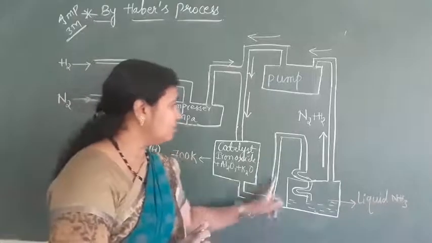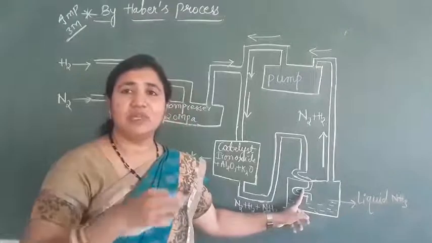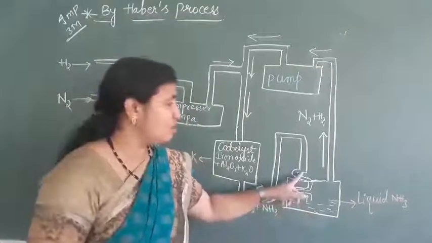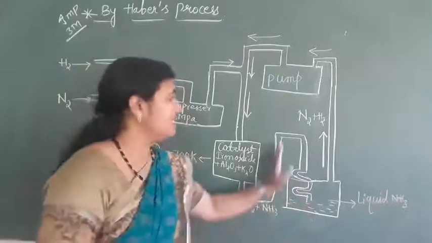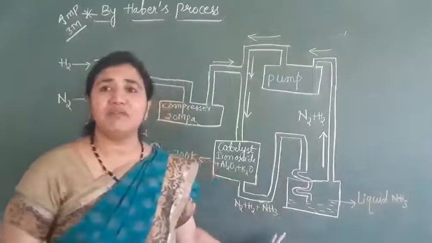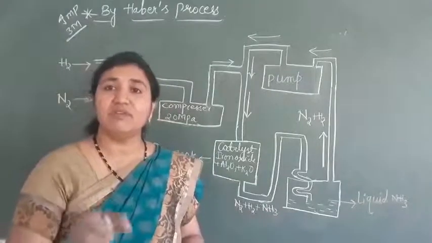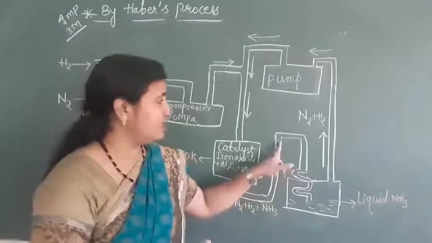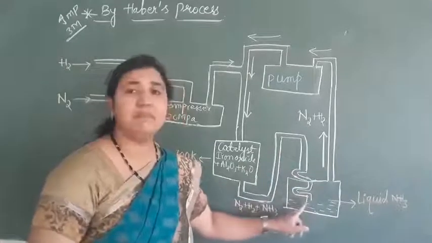again passes through the condenser. This condenser consists of cooling pipes. So in this condenser, when the gases pass, the ammonia that has formed will convert into liquid. So liquefaction of gases takes place when it passes through this condenser. These are the cooling pipes.